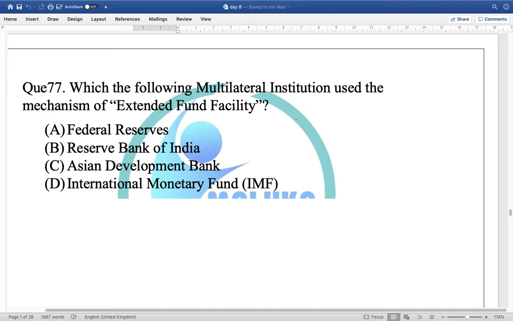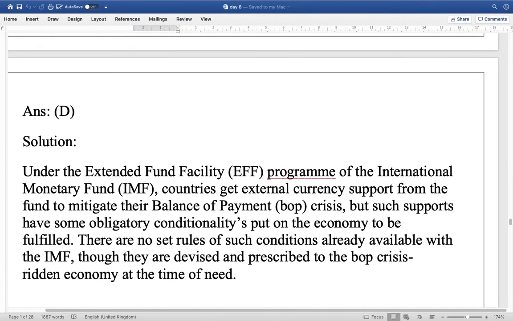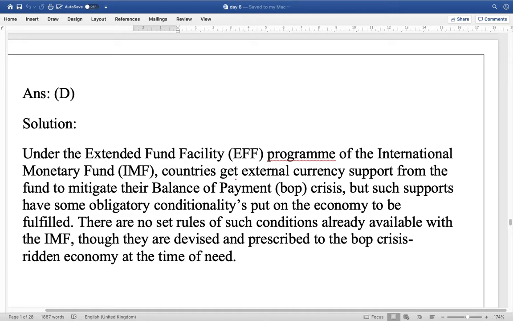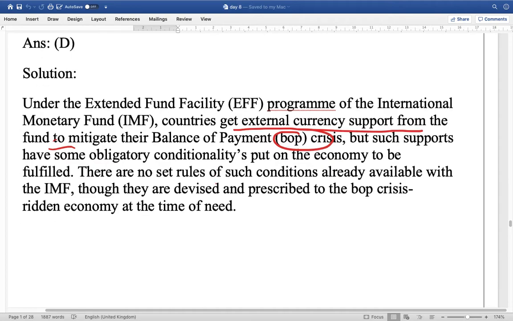Question 77. Which of the following multilateral institutions used the mechanism of extended fund facility? Very important question. Federal Reserve, RBI, Asian Development Bank, and IMF. Friends, extended fund facility is a term in use in the consideration of IMF. Under this program of IMF, countries get external currency support from the fund to mitigate any BOP crisis, to overcome it. But such support has some obligatory conditions that are put on the economy.